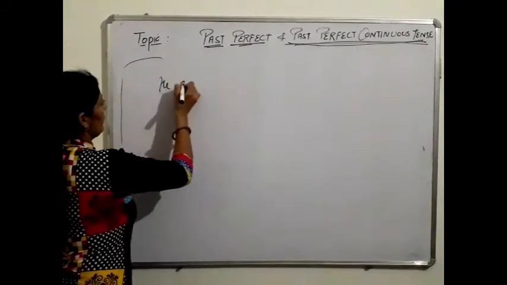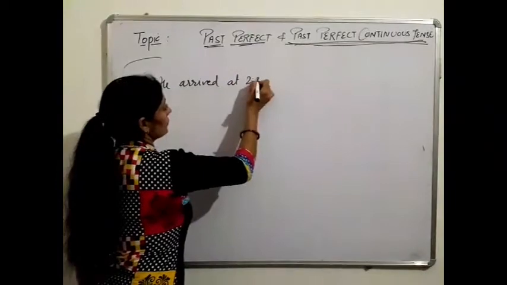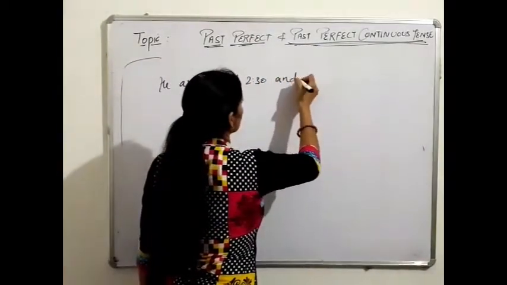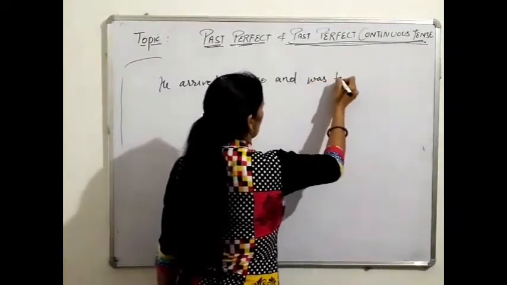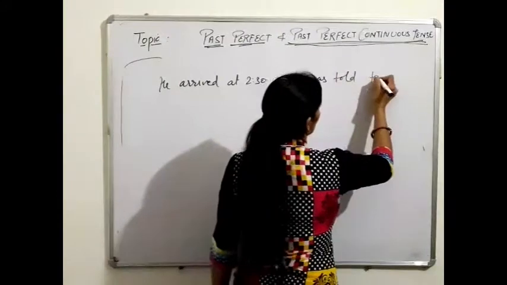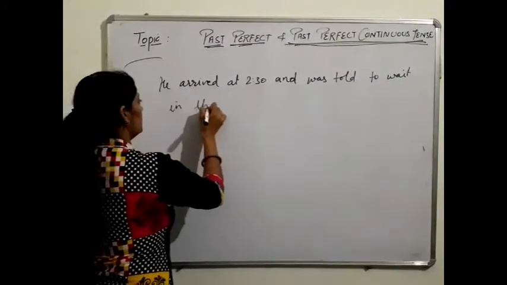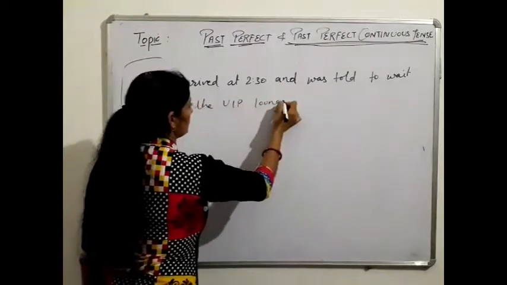For example, he arrived at 2:30 and was told to wait in the VIP lounge.